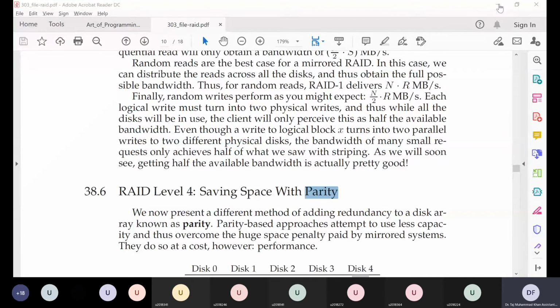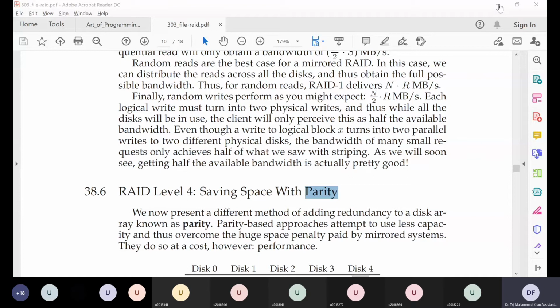Once we have this data and the parity bit, we can easily detect if one bit of that bit stream is corrupted. If one bit is corrupted in that bit stream, it would be either a 1 which was corrupted to 0, or a 0 which was corrupted to 1.